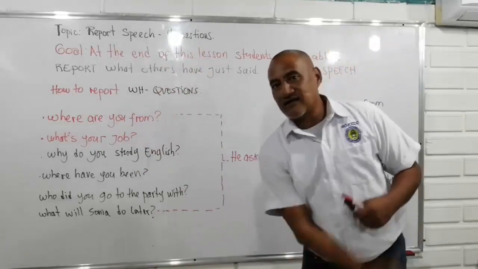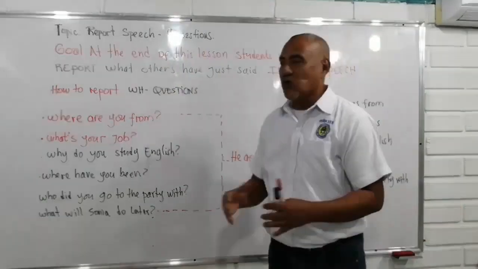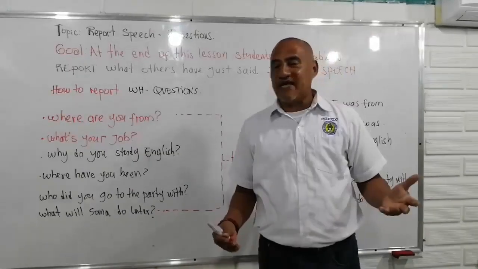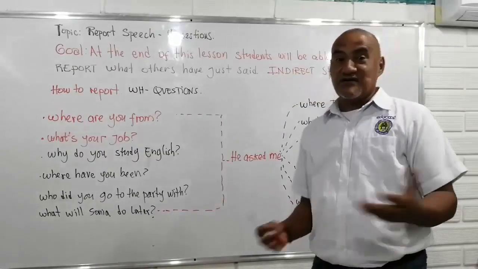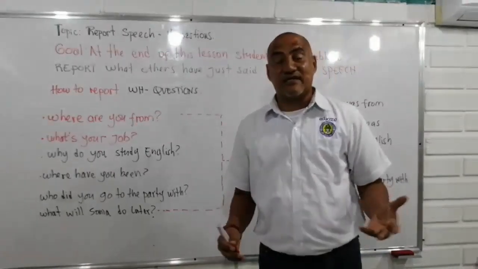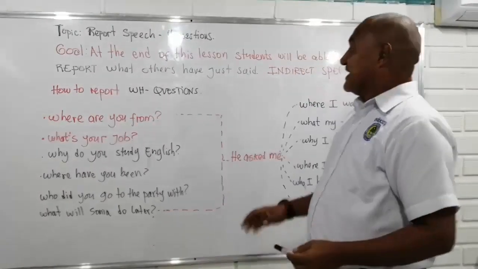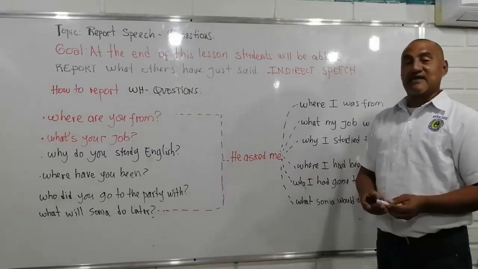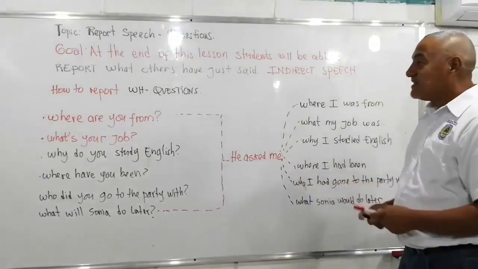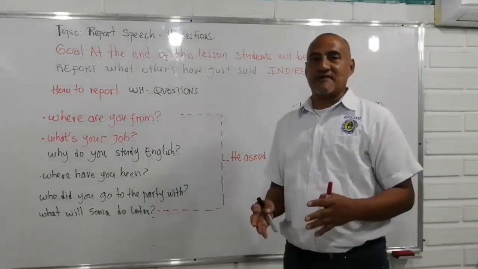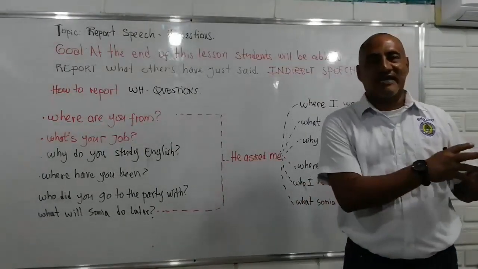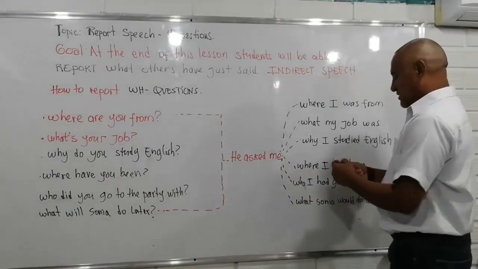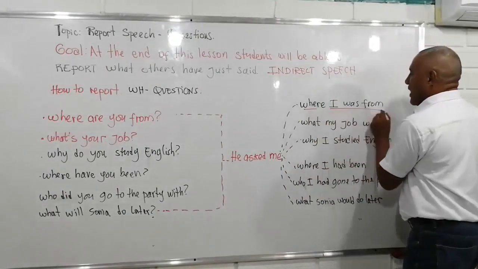As you can see here, there are some examples with this kind of question. Where are you from? What's your job? Why do you study English? Where have you been? Who did you go to the party with? And what will Sonia do later? Alright? Look, pay attention to the way we report this kind of question. Where are you from? Then I go and tell other people, he asked me, él me preguntó, where I was from.